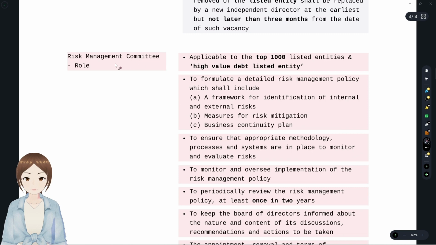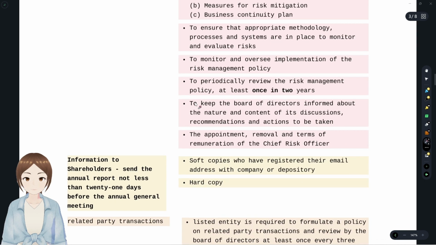These committees are accountable to the board of directors for the proper maintenance of the business. So they are accountable to the board of directors with regards to the discussions it had, or the recommendations or actions that it had taken.